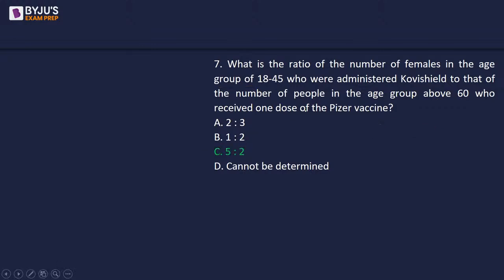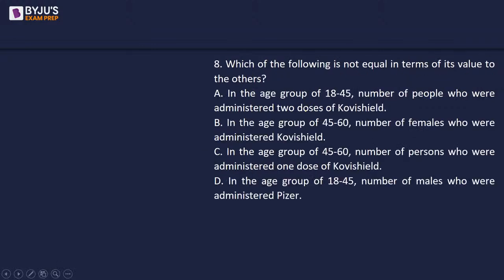Eighth, which of the following is not equal in terms of its value to the others? In the age group of 18 to 45, the number of people who were administered 2 doses of Covishield.